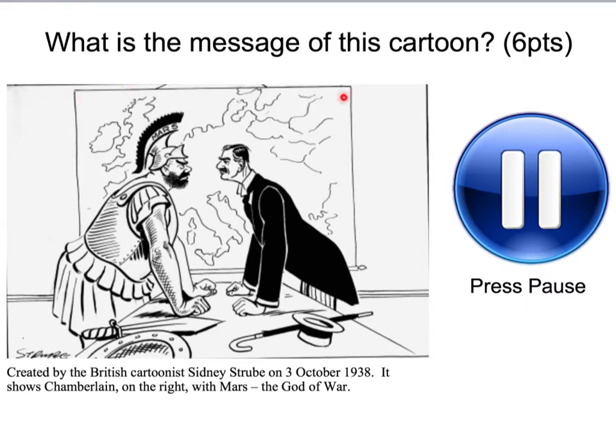Remember to think about what this background could mean. Why is Chamberlain stood this way? What does his body posture represent? Why is he looking this way? What do his facial expressions actually represent? And who is he actually standing up to? How has he actually defeated this person on the left? And of course, don't forget to take into consideration this idea of October 1938. So actually, you need to press pause now.